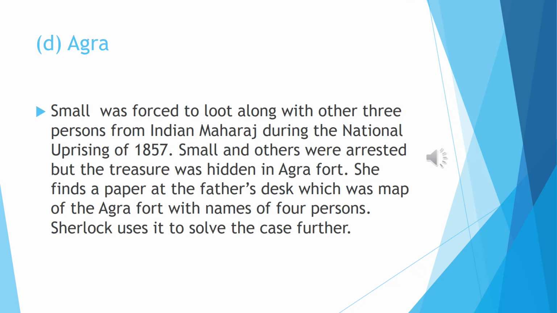Mary finds a paper at her father's desk, which was the map of the Agra fort with the names of four persons. Sherlock uses it to solve the case further.